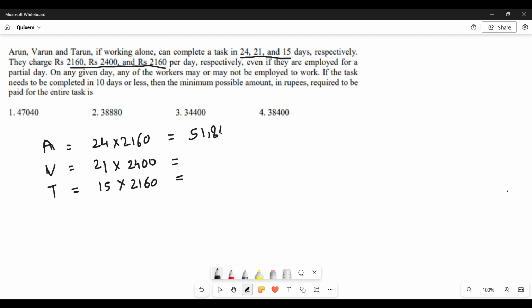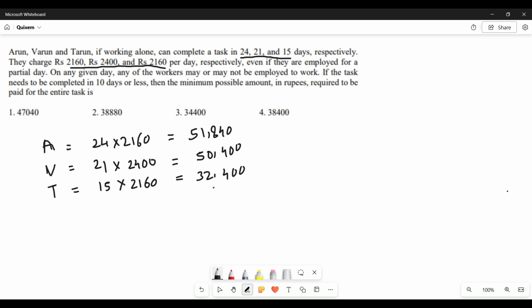So this will give us 51,840, and this will be 50,400, and this will be 32,400. Now, assuming that each of these guys worked individually, this is how much we need to spend to complete the task. So if you look at this, Tarun should be able to complete the task with a minimum